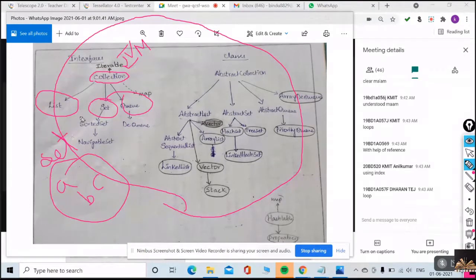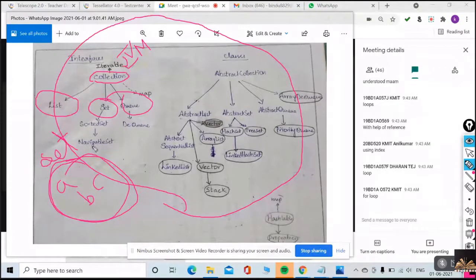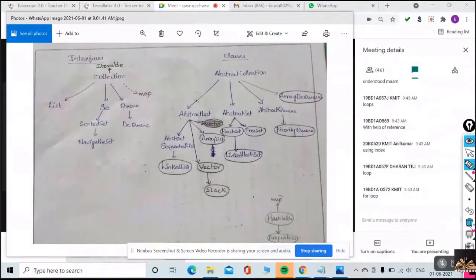So here the collection is to be iterated through an iterator. I'll tell you that later because I don't want to confuse you right now. So the Iterable interface will help you to iterate through the collection. Please repeat along with me, everyone: the Iterable interface will help you to iterate through the collections. Did everybody understand?